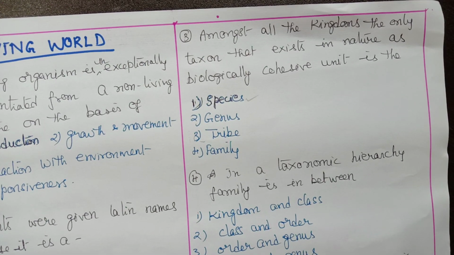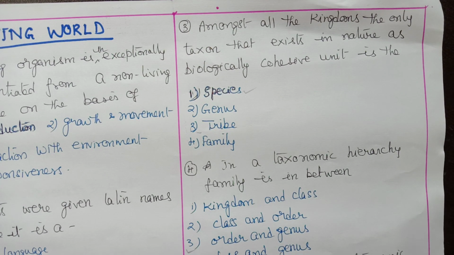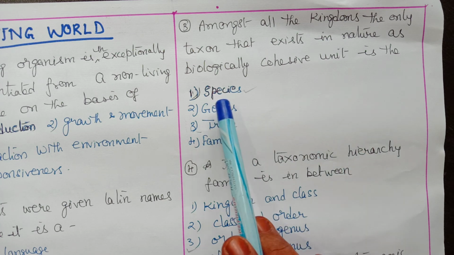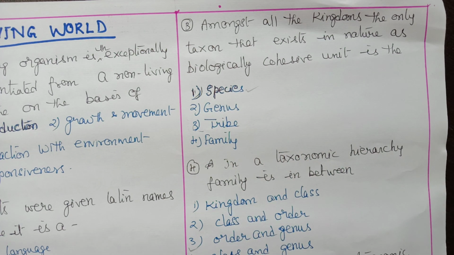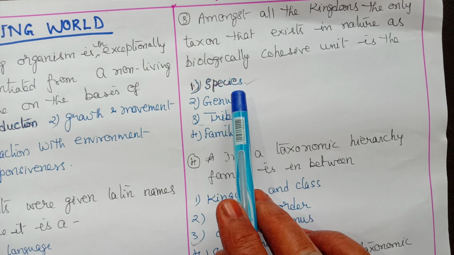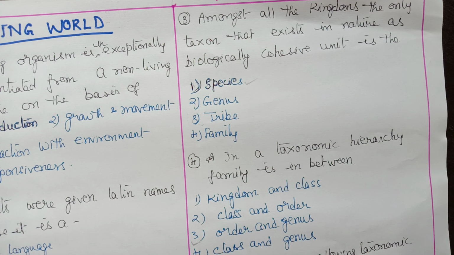Among all the kingdoms, the only taxon that exists in nature as a biologically cohesive unit. Biologically cohesive unit means all together are present. Because species is the basic unit of classification, and also they can interbreed among themselves. This way they are present as a cohesive unit. So the answer will be species.